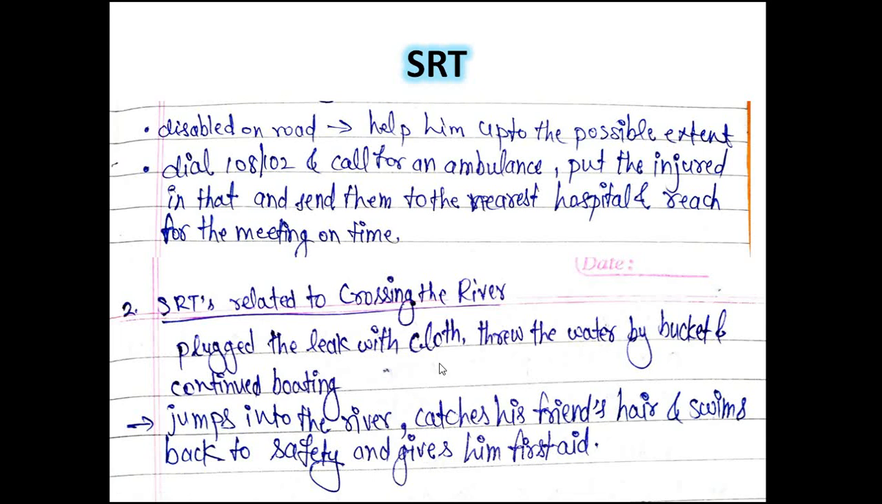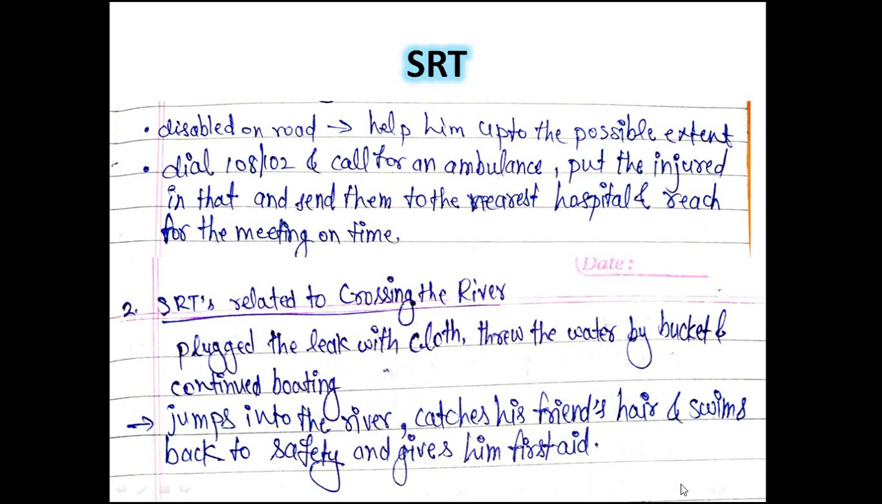If a few other members are sitting there, then you can ask them to throw the water out with a bucket, and you continue boating fast so that you can easily cross the river. Or someone jumps into the river, catches his friend's hair and swims back to safety and gives him first aid. If someone is drowning, then what you can do is simply jump into the river. But if you don't know how, then what to do?